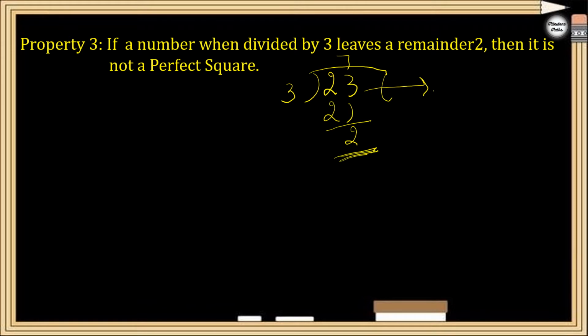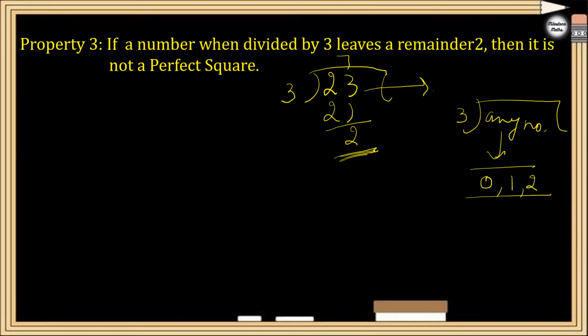But see, if you divide any number by 3, what are the chances of the remainder? The remainder can be 0, 1, or 2, right? The remainder will always be less than the divisor. So the remainder is either 0, 1 or 2. This property states that if the remainder is 2, it will surely not be a perfect square. But what if the remainder is 0 or 1? Then it may or may not be a perfect square.